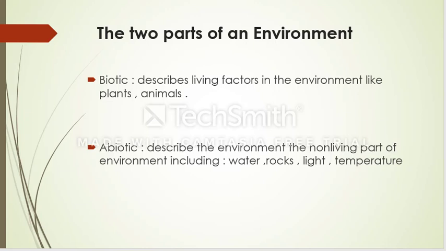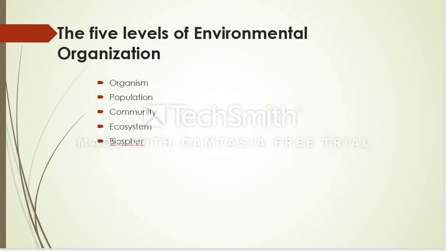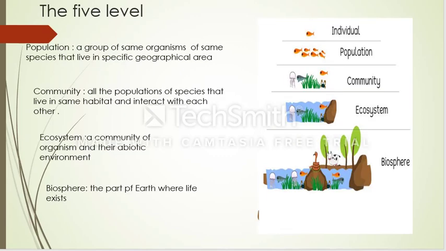Those are abiotic. Those are non-living things. And we've got five levels of environmental organization. We've got organism, population, community, ecosystem, and biosphere. We are going to talk about each of them, what is the meaning of them. Here we've got this picture and the definition of them. At first we've got this small fish. We can see one fish means individual, means one organism. It's one organism living in one place. We call it organism or individual.